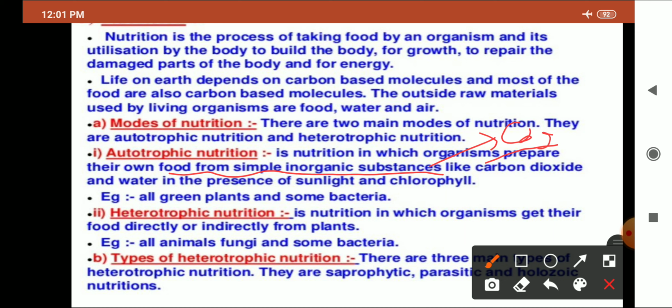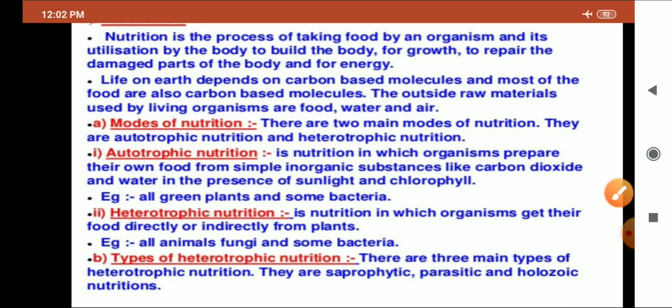What are the simple inorganic substances? Carbon dioxide and water. So, in the presence of sunlight and chlorophyll, green plants can make their food, and certain bacteria also. The heterotrophic mode of nutrition is one in which the organism gets its food directly or indirectly from the plants, like animals, fungi and some bacteria. There are three types of heterotrophic mode of nutrition: saprophytic, parasitic and holozoic.